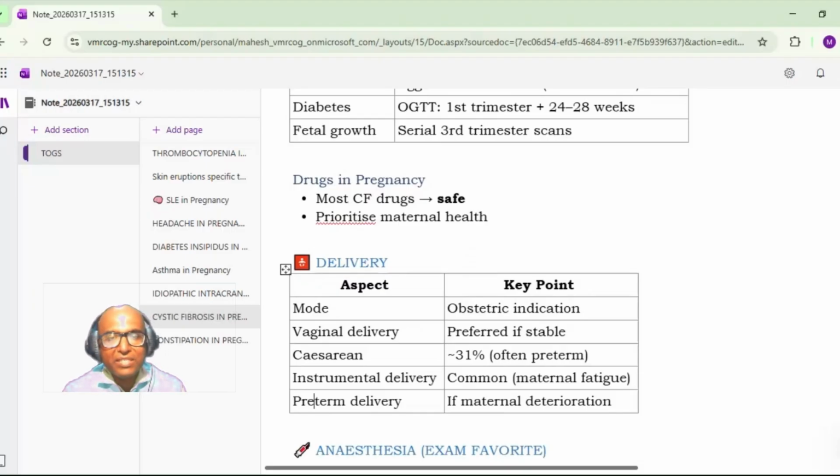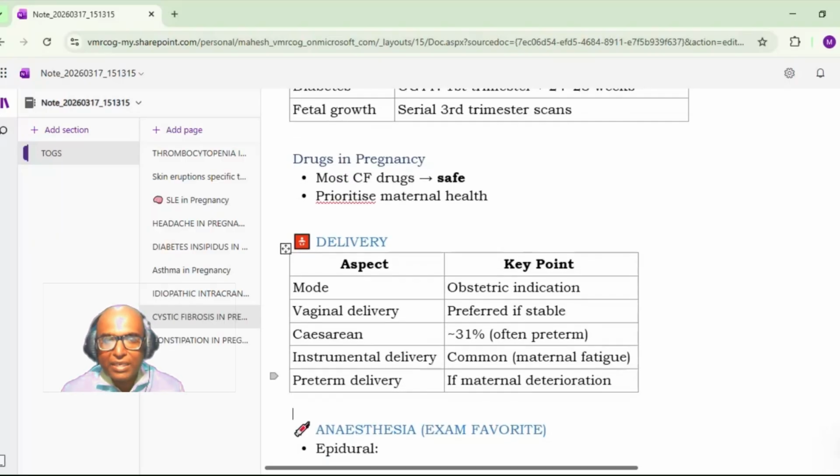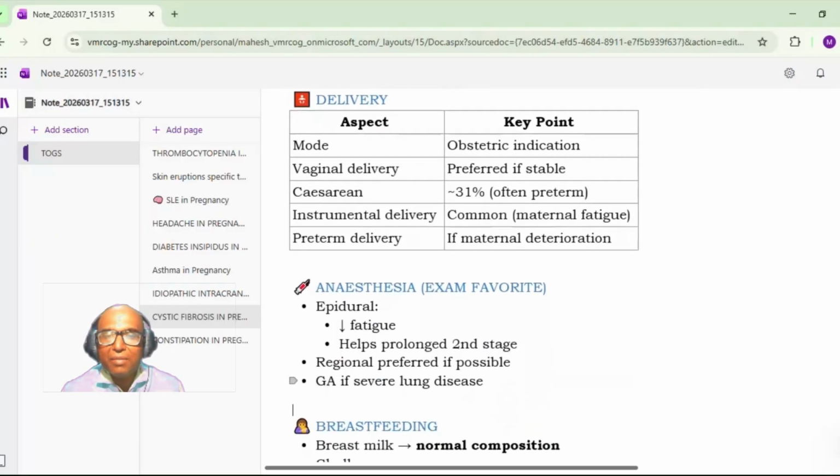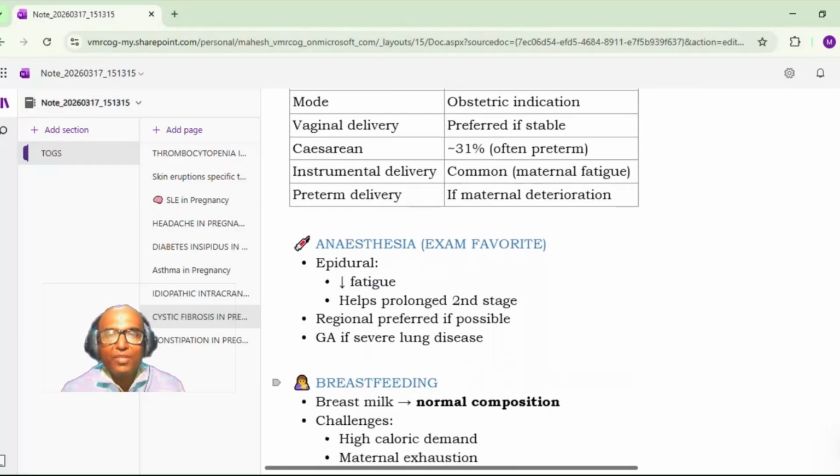Mode of delivery will be decided by the obstetric indication. So vaginal delivery is not contraindicated. It is preferred if the mother is stable. Cesarean section rate is high, around 31%, but mainly it will be preterm for some associated comorbidities. And instrumental delivery is common, mainly because of maternal fatigue. Preterm delivery if there is a maternal deterioration.